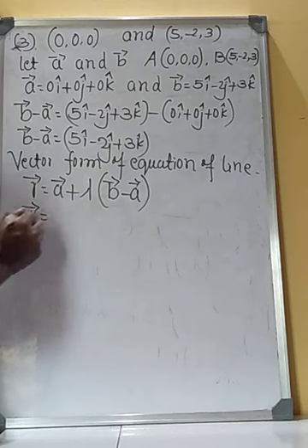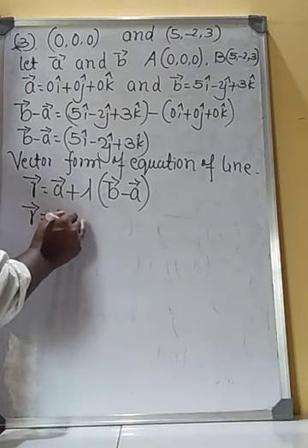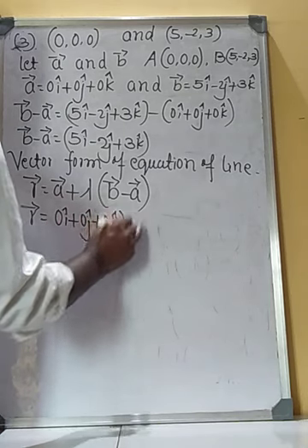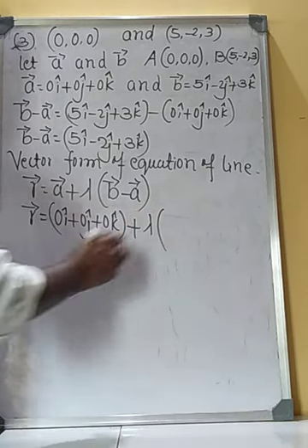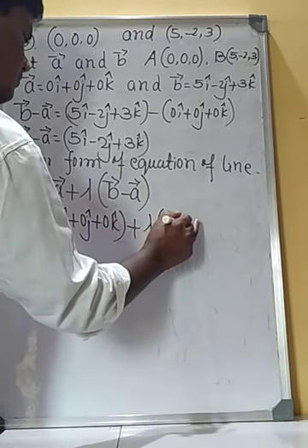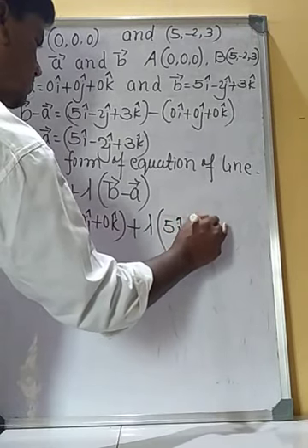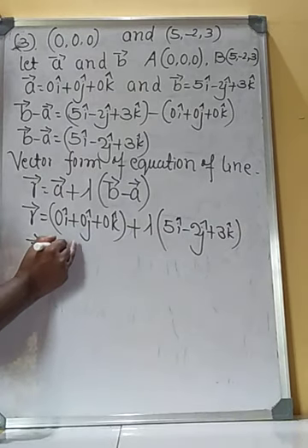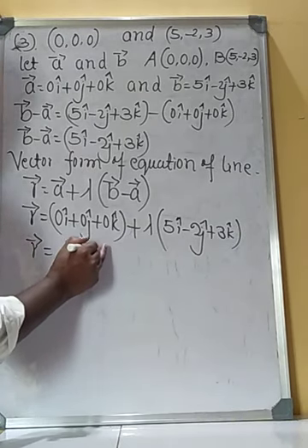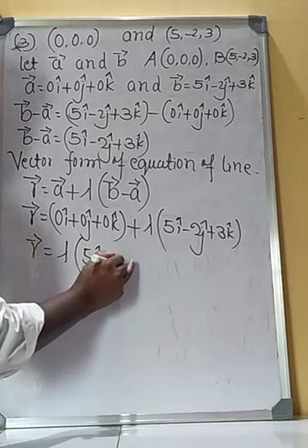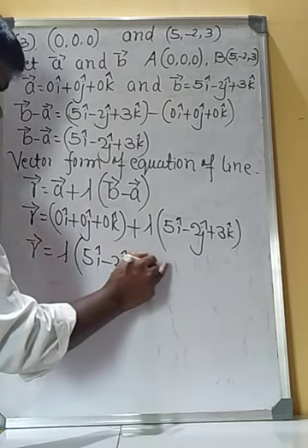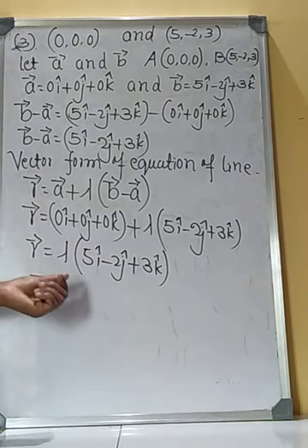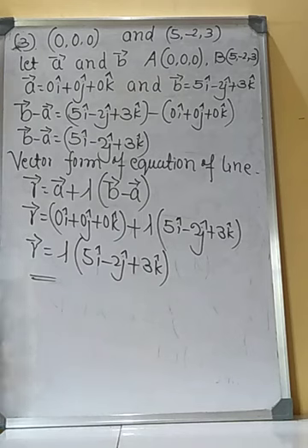Therefore, vector r is equal to vector a, 0i plus 0j plus 0k, plus lambda into 5i minus 2j plus 3k. Therefore, vector r is equal to lambda into 5i minus 2j plus 3k, which is the vector form of equation of line.